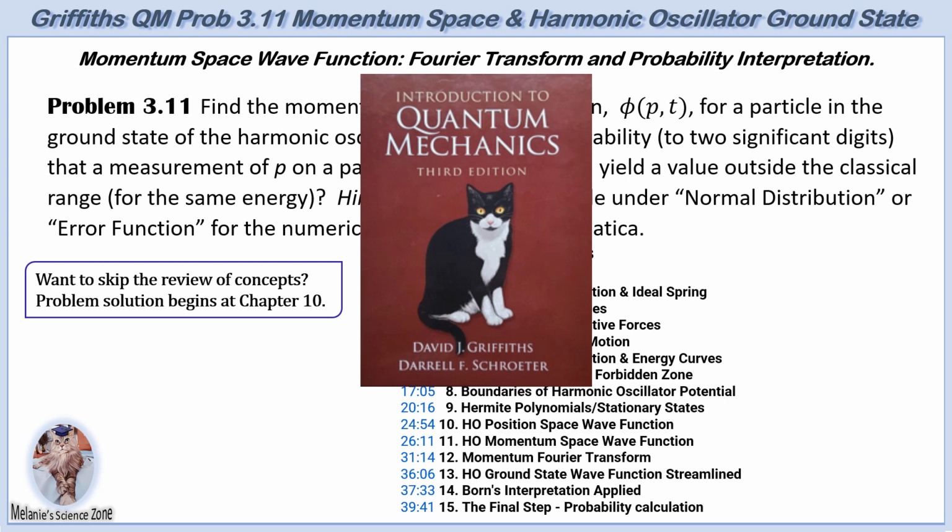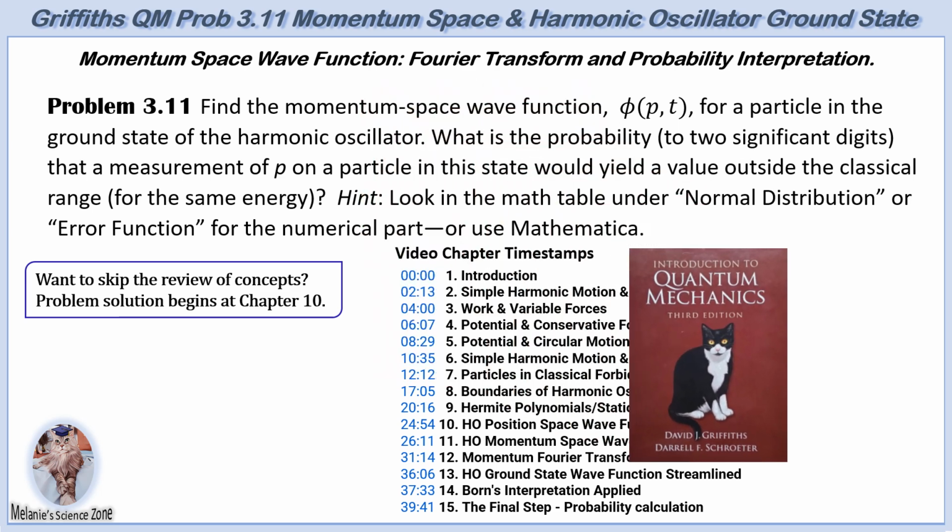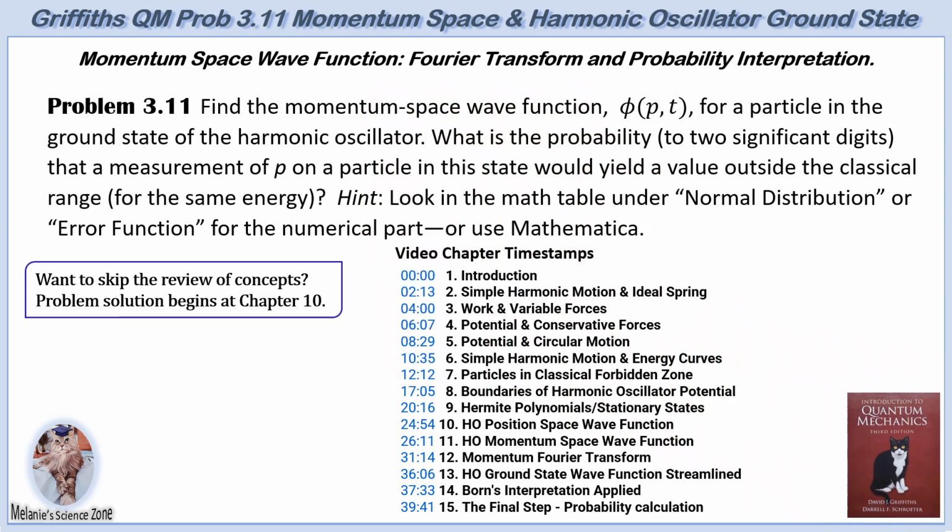We'll walk through the process of transforming from position space to momentum space using the Fourier transform, a powerful mathematical tool that links these two representations. Along the way, we'll discuss the nature of the quantum harmonic oscillator and its importance in physics, and how it differs from its classical counterpart.